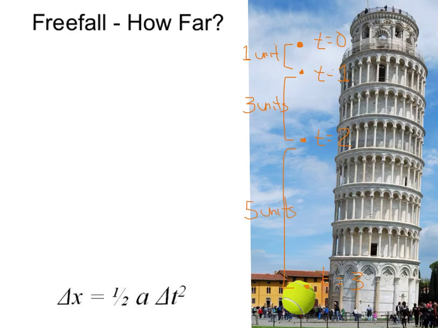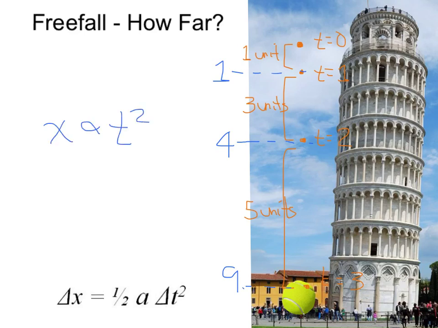Let's total it up and see how far it fell each interval. So after the first time interval, it fell a total distance of 1 unit. After the second time interval, it fell 1 unit plus 3 more for a total of 4 units of distance. After the third time interval, it fell 1 plus 3 plus the 5 units for a grand total of 9 units of distance. Thus, Galileo recognized that the distance the object falls is proportional to time squared.